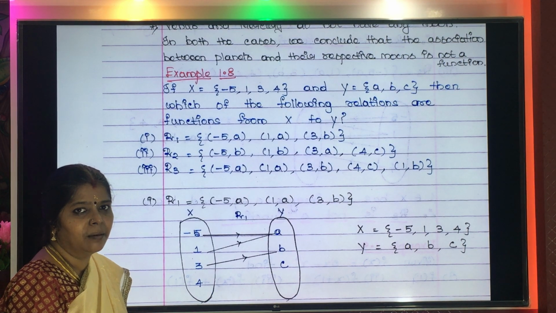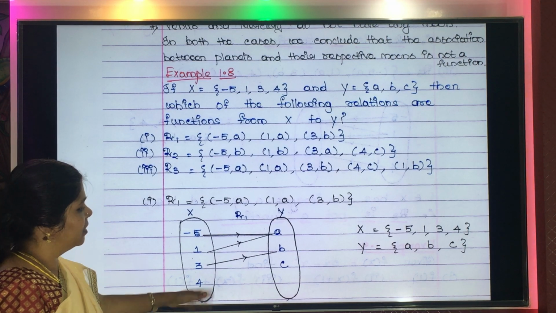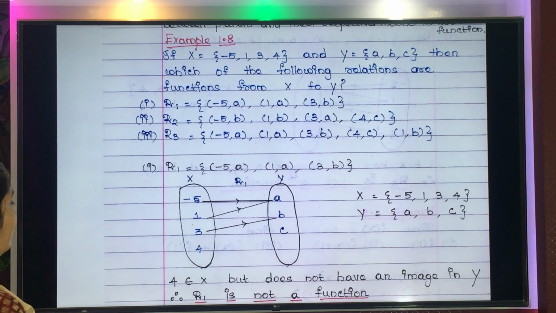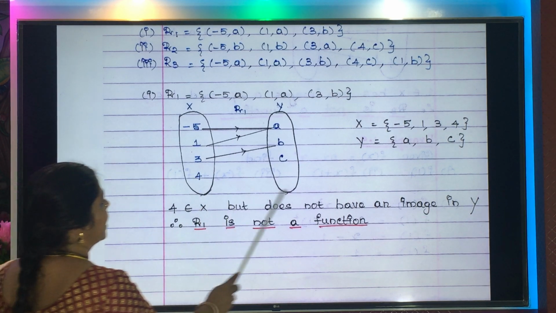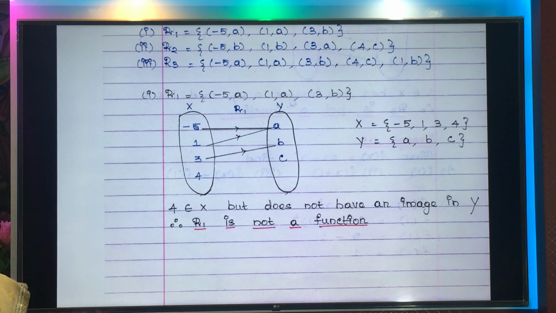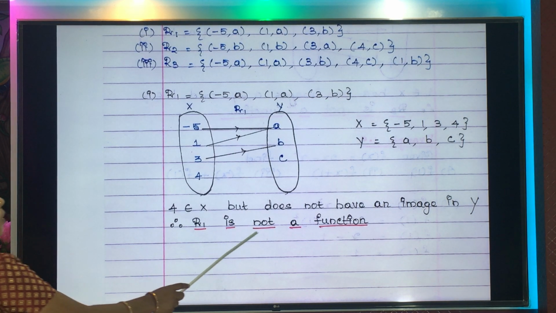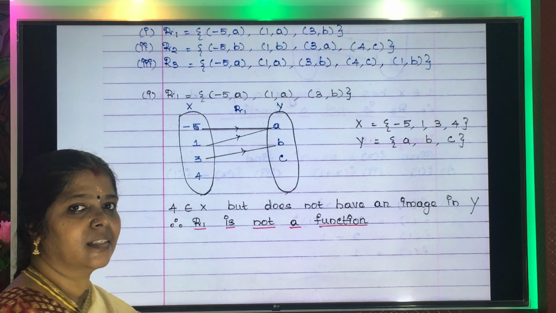That is the first condition. So 4 belongs to X, but it does not have an image in Y. Therefore, R1 is not a function. Interesting, right? Yes or no?